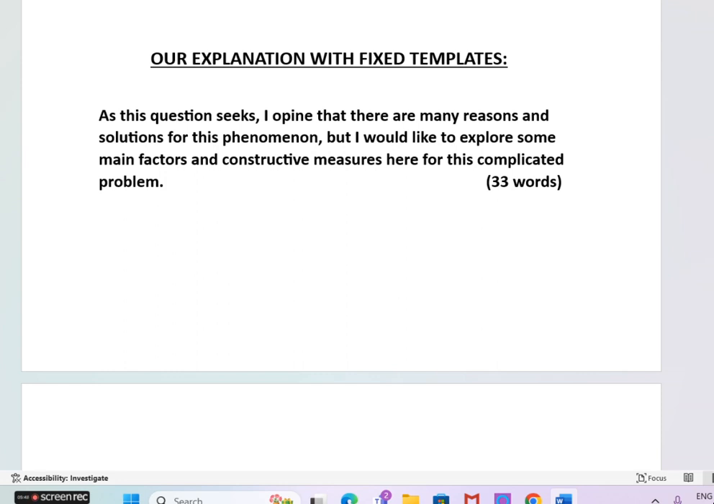As this question asks, I opine that, I give my opinion. I consider that there are many reasons and solutions for this phenomenon, for this situation, but I would like to explore, discuss deeply some main factors, some main reasons, and constructive measures, practical steps, practical remedies, practical solutions for this complicated problem, complex issue. This is the fixed introduction. Just practice and write as it is.